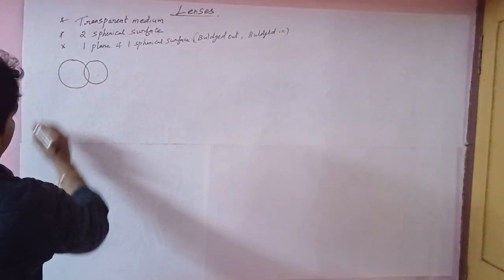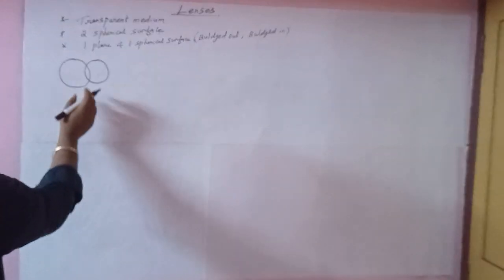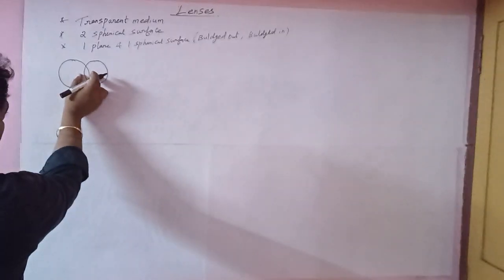If you study lenses, you have to follow six cases. First, listen here. I will draw the diagram so you can easily understand the concept. This is the first spherical surface, and this is the second spherical surface. You have to draw the diagram separately.